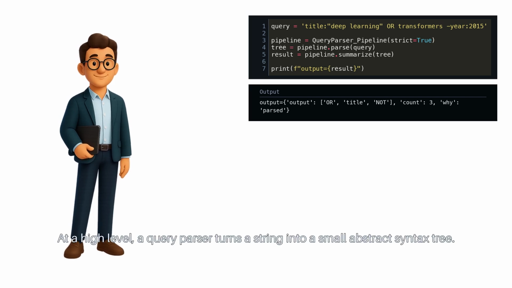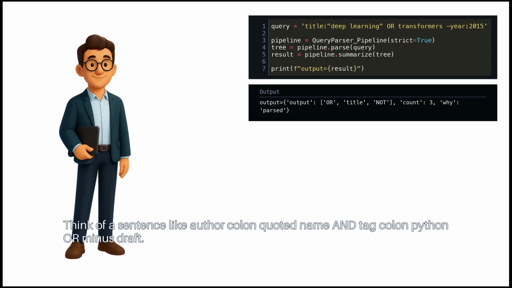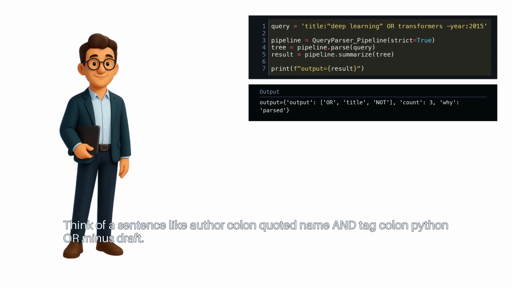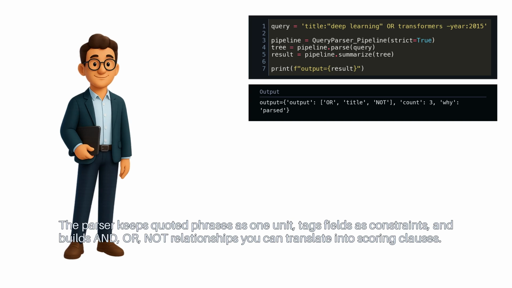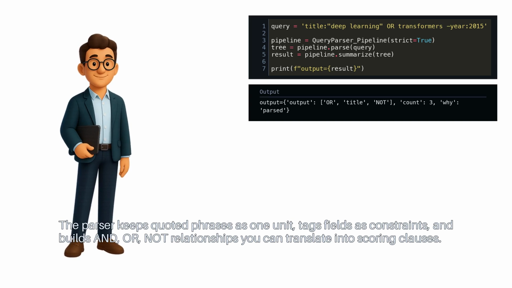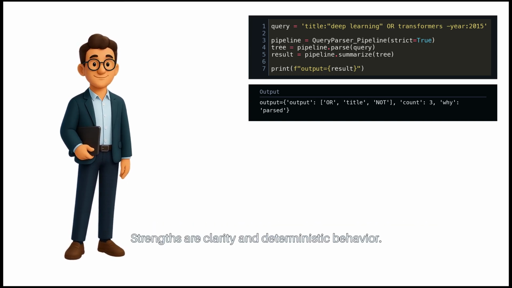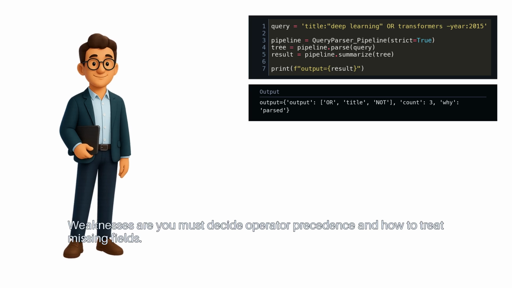At a high level, a query parser turns a string into a small abstract syntax tree. Think of a sentence like author : quoted name and tag : Python or -draft. The parser keeps quoted phrases as one unit, tags fields as constraints, and builds and, or, not relationships you can translate into scoring clauses. Strengths are clarity and deterministic behavior. Weaknesses are you must decide operator precedence and how to treat missing fields.